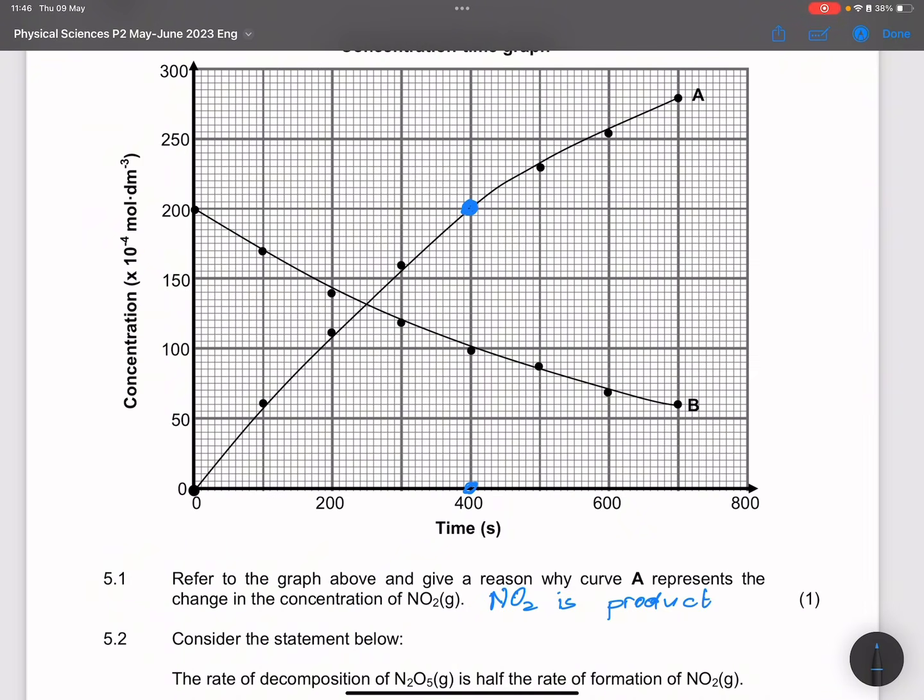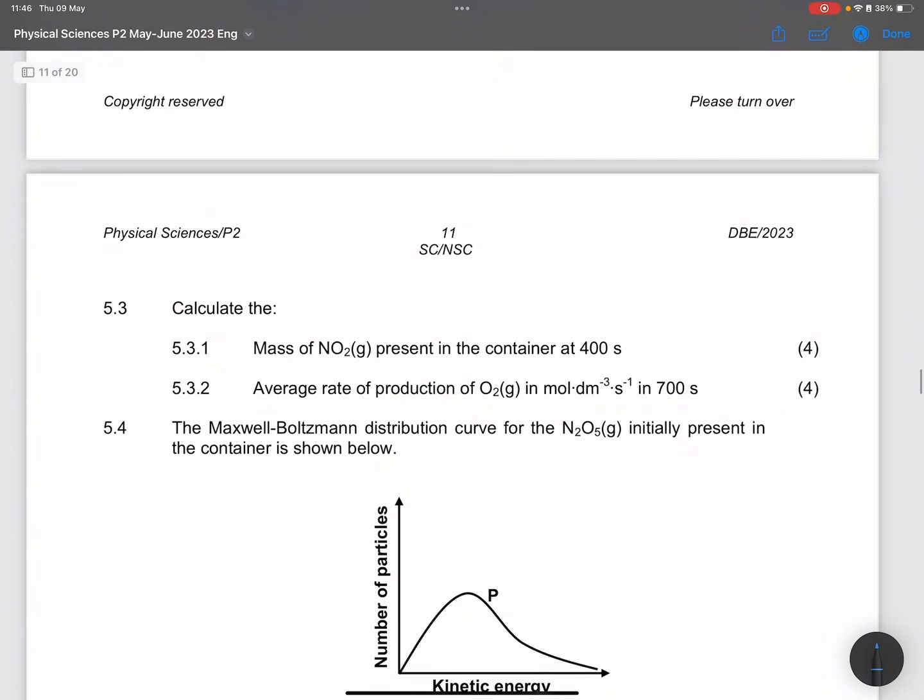We started from 0 at time 0, and at 400 seconds we now have formed a concentration of 200, but please don't forget to say times 10 minus 4. So that's the concentration. And what did they want?